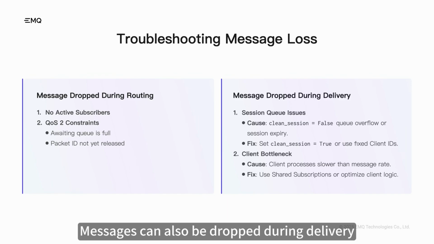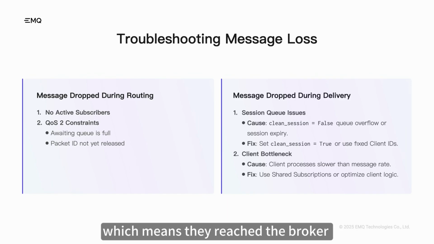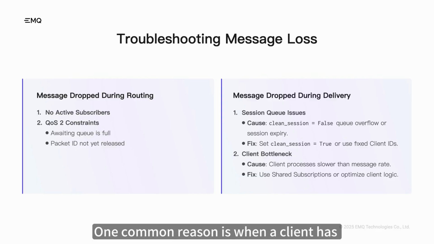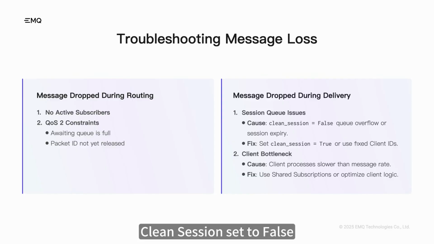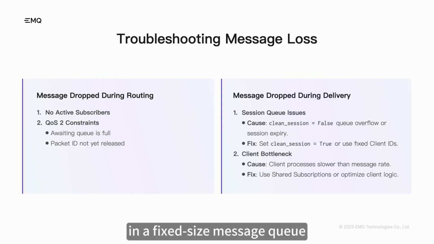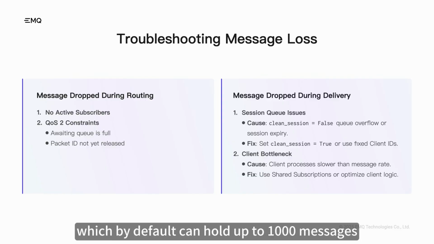Messages can also be dropped during delivery, which means they reached the broker but were not successfully delivered to the subscriber. One common reason is when a client has clean session set to false. In this case, the broker stores the messages for offline clients in a fixed-size message queue, which by default can hold up to 1,000 messages.